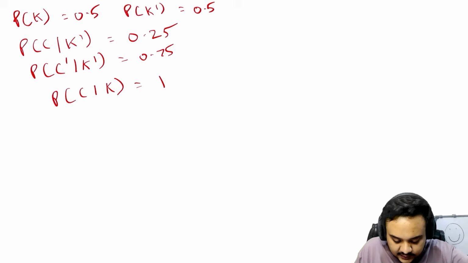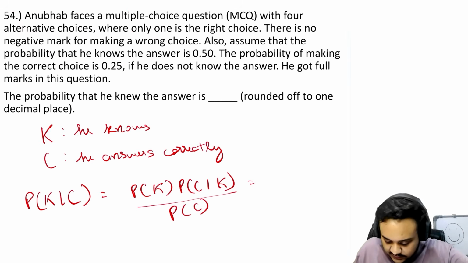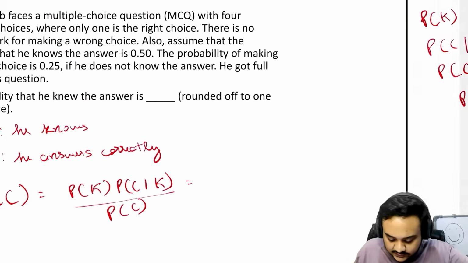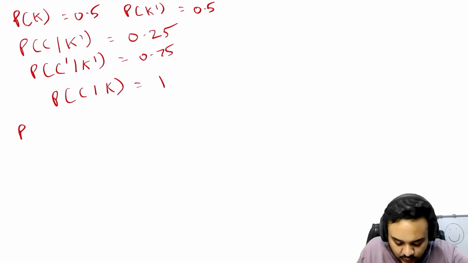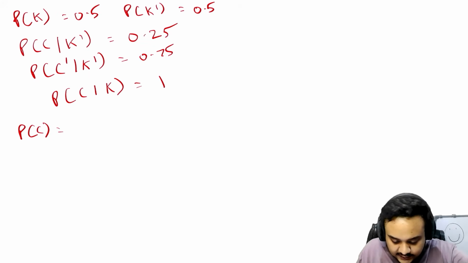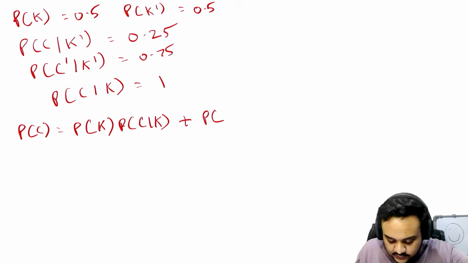So let us plug in the values that we already have. P(K) is how much? It is 0.5. Probability he gets it correct given he knows is obviously just 1, upon, let us now find the total probability that he gets it correct. So how do we find that? Obviously there is a formula for that as well, and you should memorize that. It is probability of knows multiplied by probability he gets it correct given he knows, and then just the opposite of that.